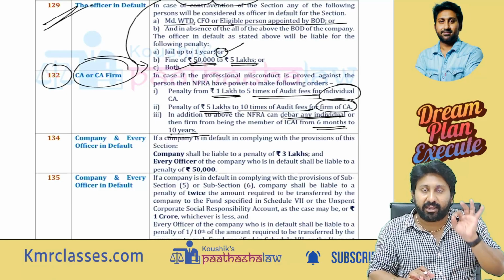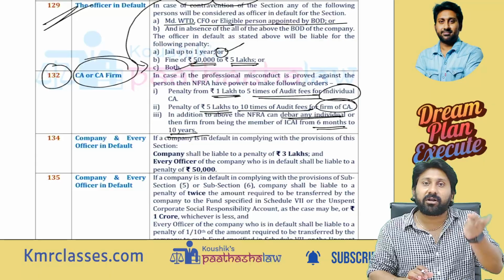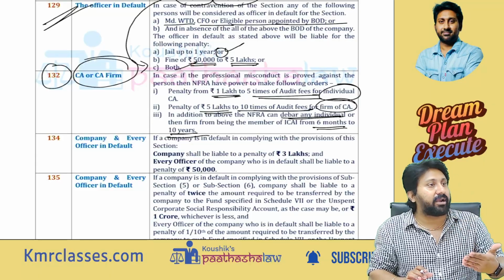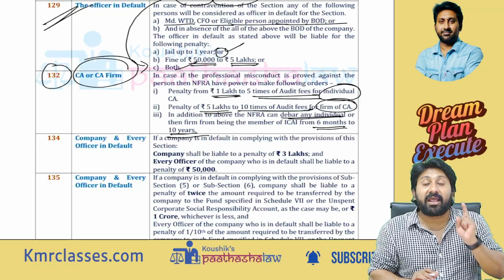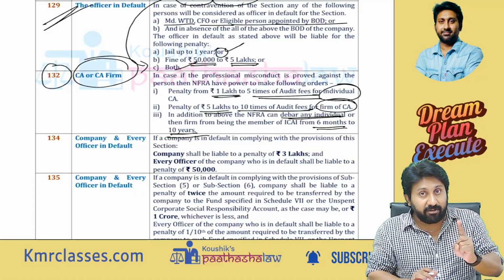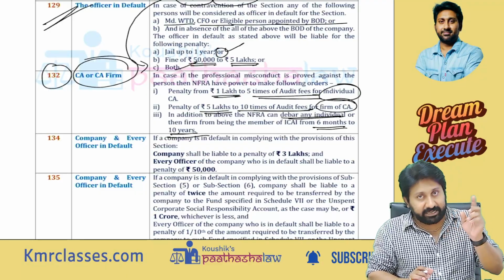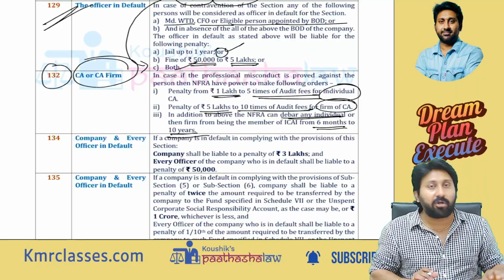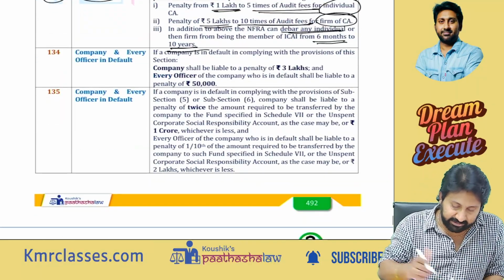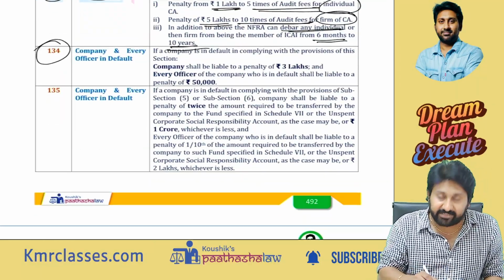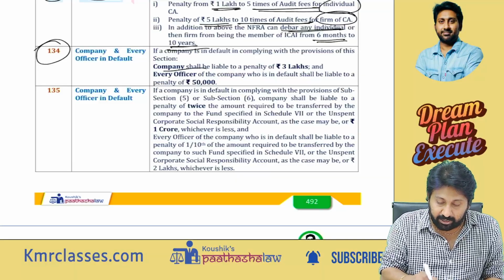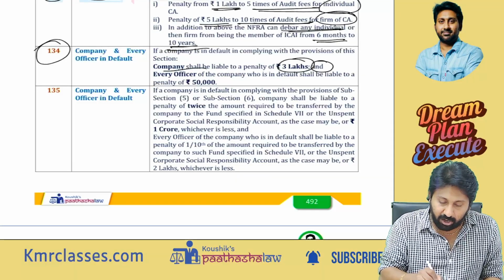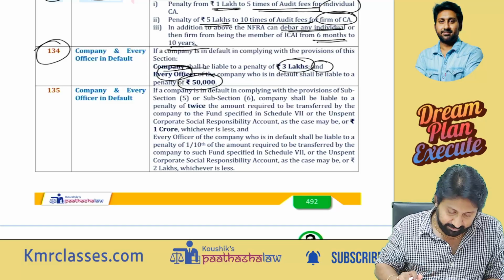If NFRA finds that any chartered accountant or a firm is doing misconduct, and it is proven, then penalty 1 lakh or 5 times the audit fees collected. Next, penalty 5 lakh or 10 times the audit fees collected in case of a firm, along with debarment for minimum 6 months, maximum 10 years. Board report, if there is a contravention: company 3 lakh and officer of the company 50,000.